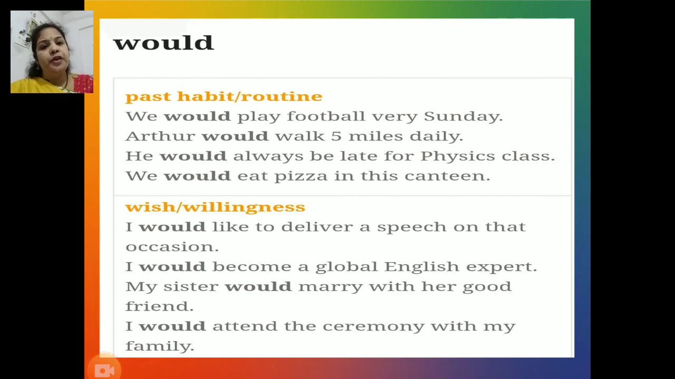Next, for wish or showing willingness. I would like to deliver a speech on that occasion. I would become a global English expert. My sister would marry her good friend, and I would attend the ceremony with my family. In all these sentences, would indicates willingness or wish.